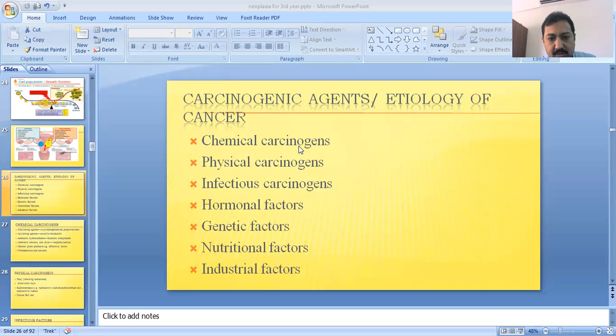or malignant condition. So these are the list of risk factors which are involved in this process. These are the chemical carcinogens, physical carcinogens, infectious carcinogens, hormonal factors, genetic factors, nutritional factors, industrial factors. So these are all the carcinogenic substances which are involved in the formation of the neoplasia. We will discuss these factors briefly, one by one.